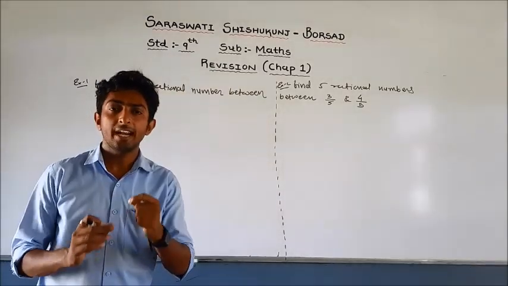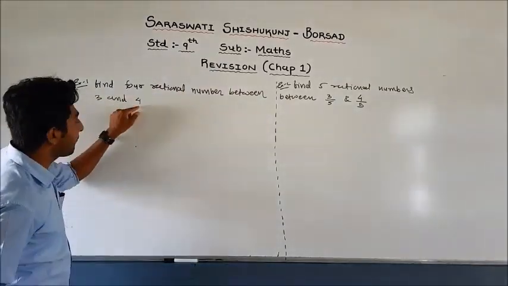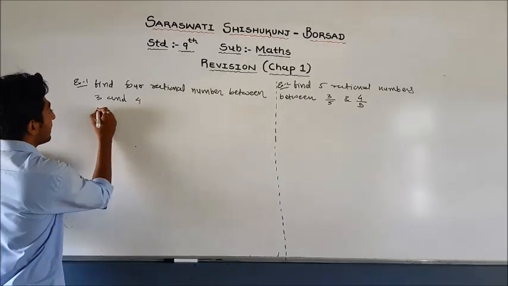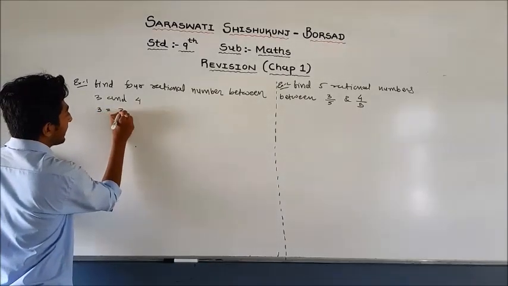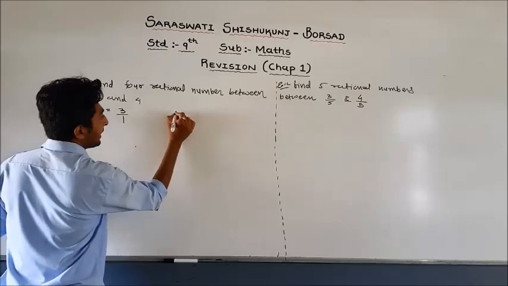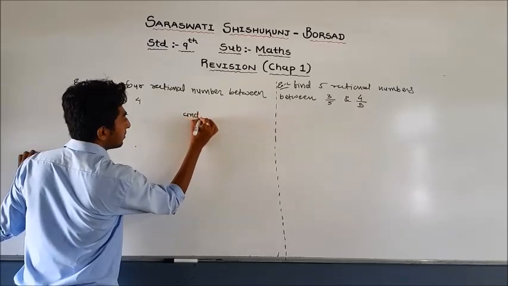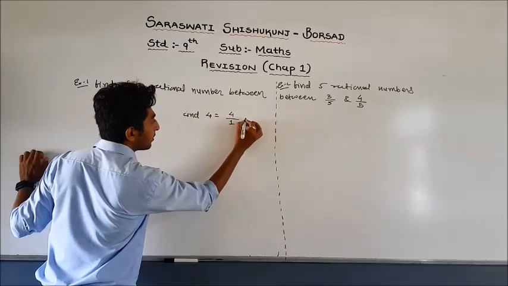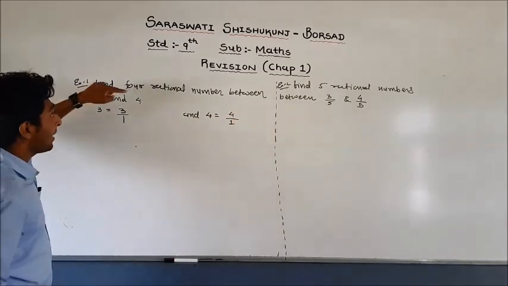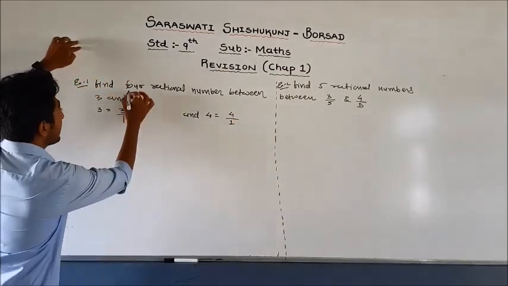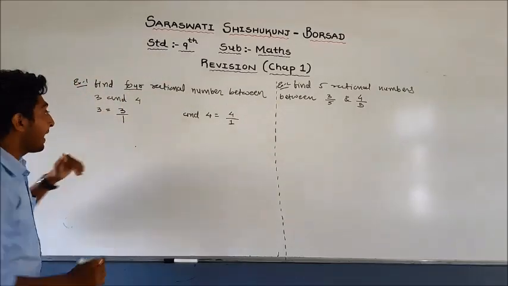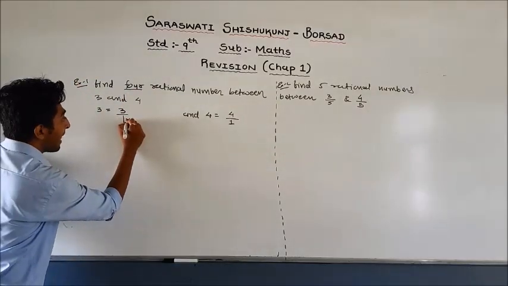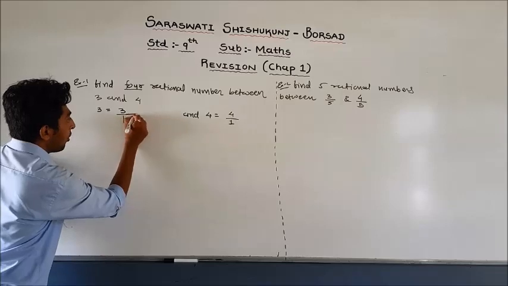Friends, we know that the integers 3 and 4 can be written as rational numbers: 3 equals 3 by 1, and 4 equals 4 by 1. How many rational numbers do we have to find? That is 4. So multiply and divide by 5